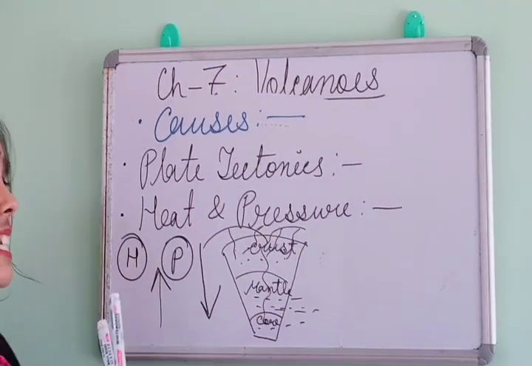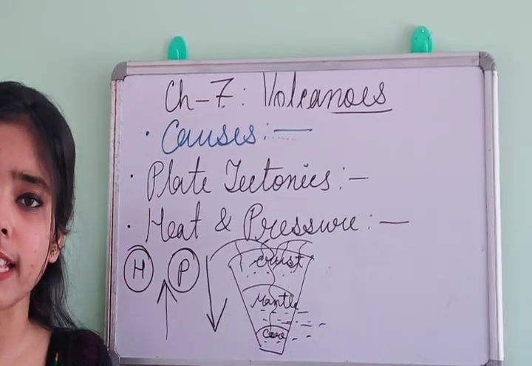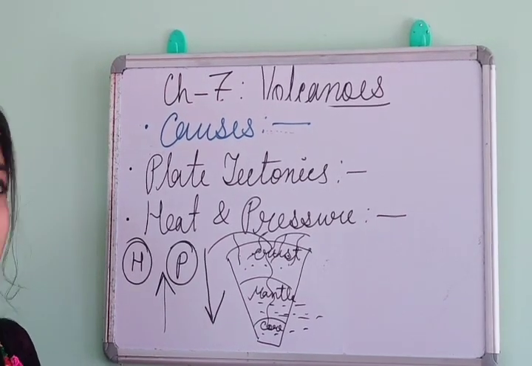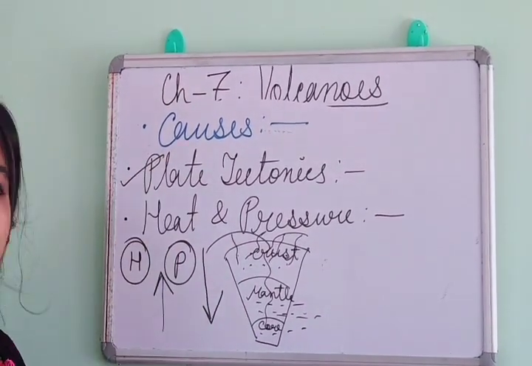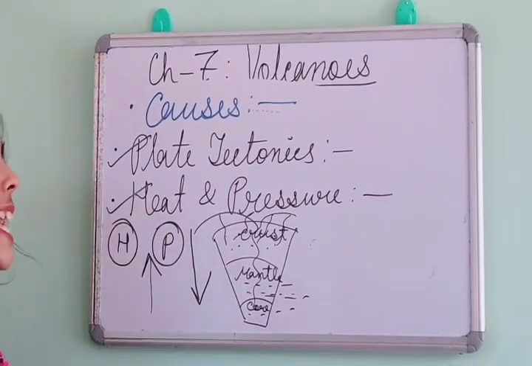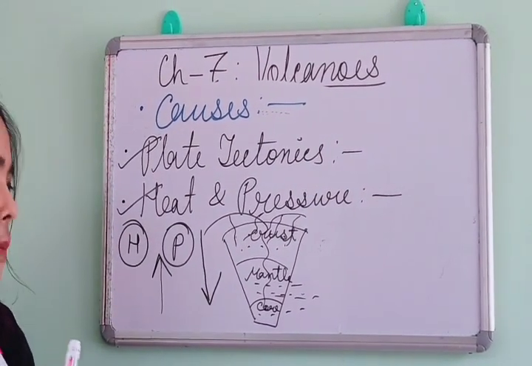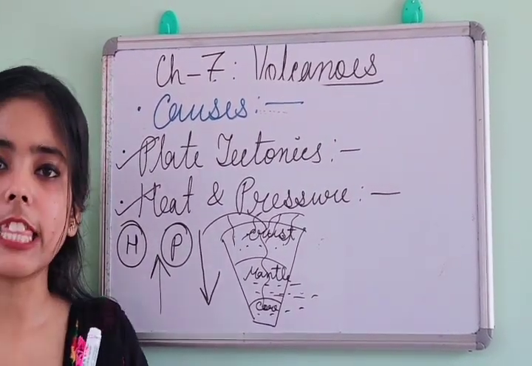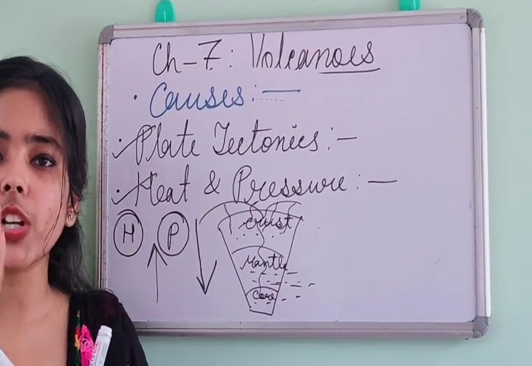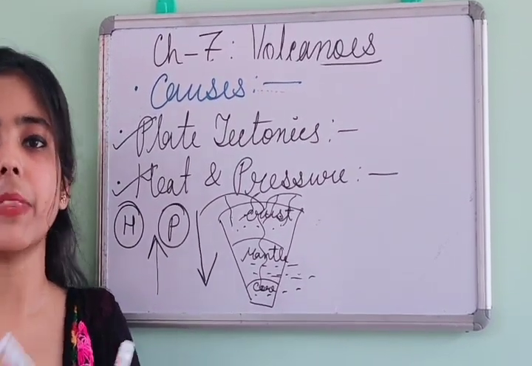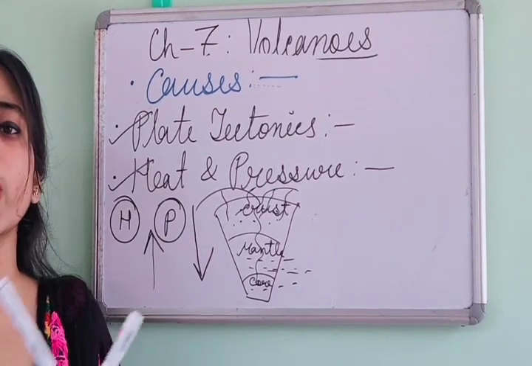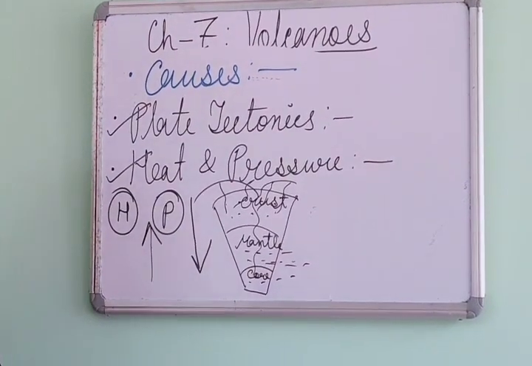So here, these are the basic two causes for volcanoes. Number one, it is plate tectonics, and number two, it is heat and pressure. When the pressure will be more, the molten material that is present will always find a way to escape. Like this, again volcanic eruption takes place.